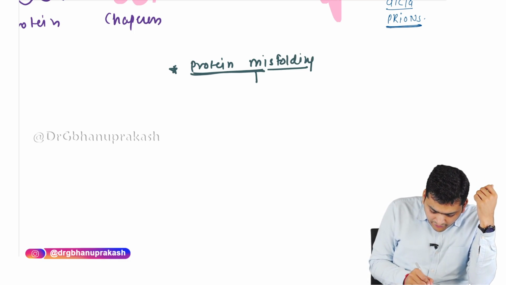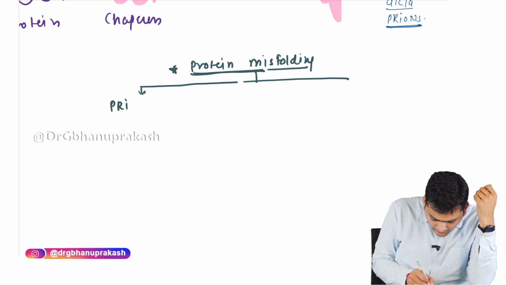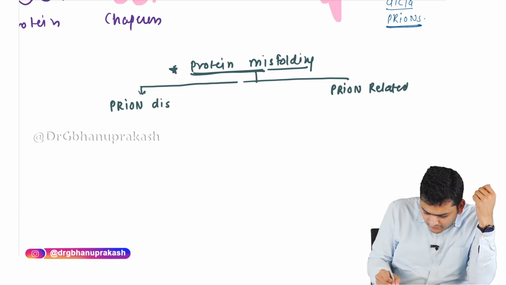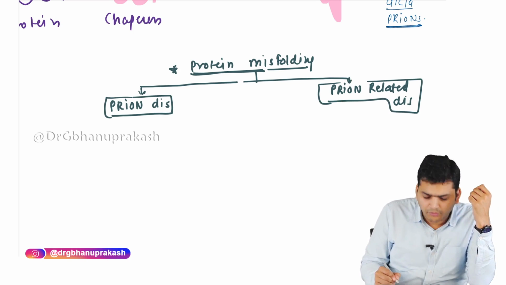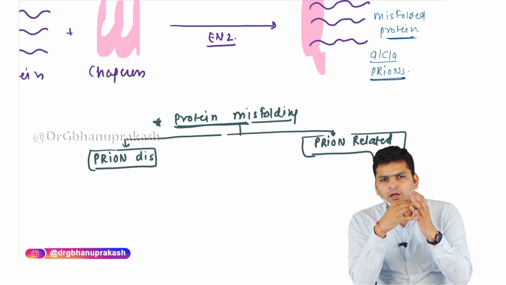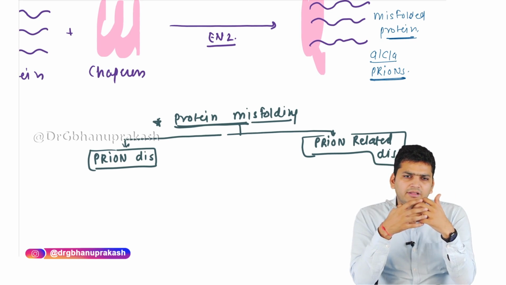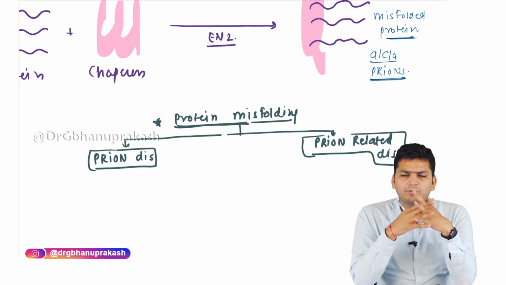These disorders can be divided into two groups. One is called prion diseases, and the second is prion related disorders. Normally the chaperone should fold properly, but if the folding does not occur properly, that is the misfolded protein, and they accumulate in the cell, they can lead to prion disease or prion related disorder.